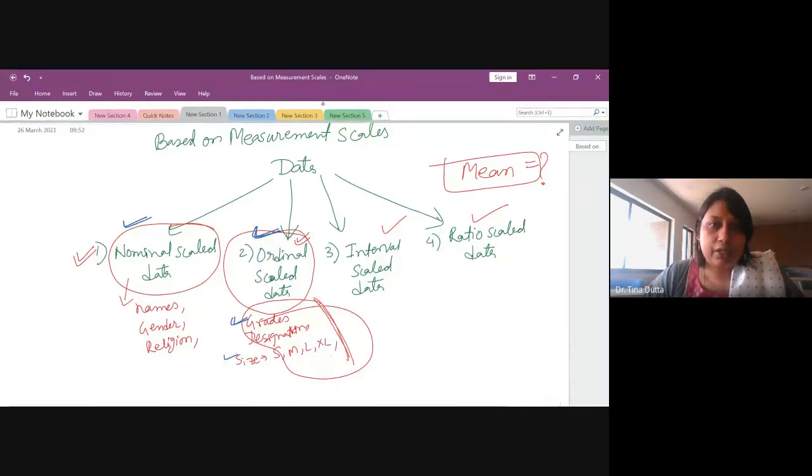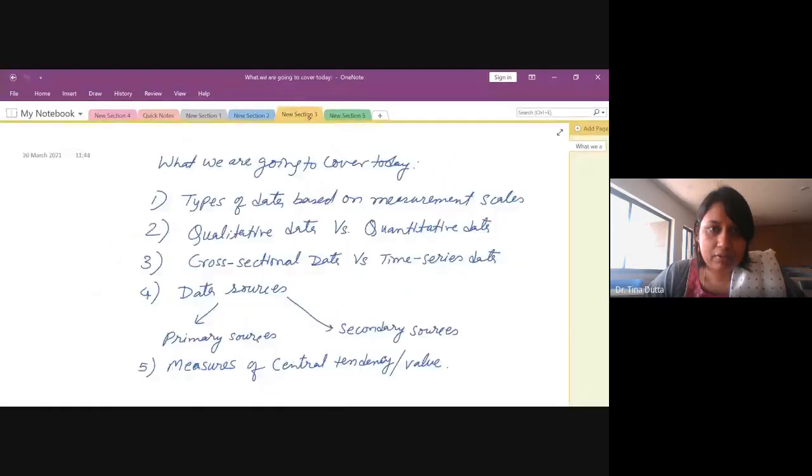So what are we going to cover today? Let me give you an outline. We will first complete types of data, that is, based on measurement scales. So abhi hamara baki hai interval scale data and ratio scale data.